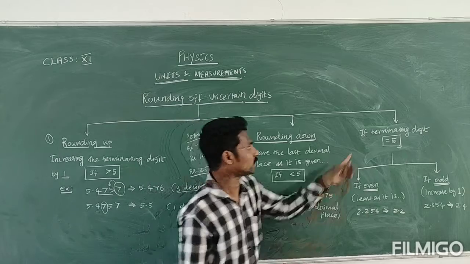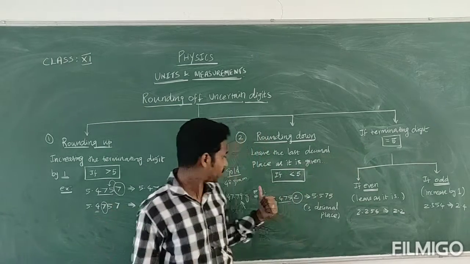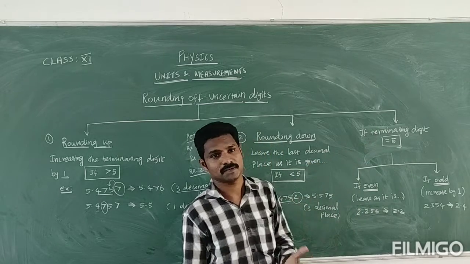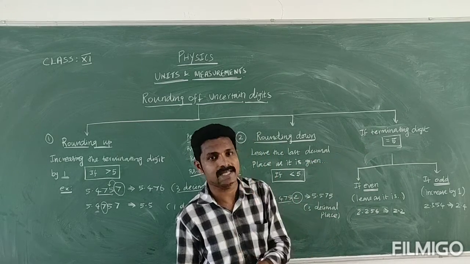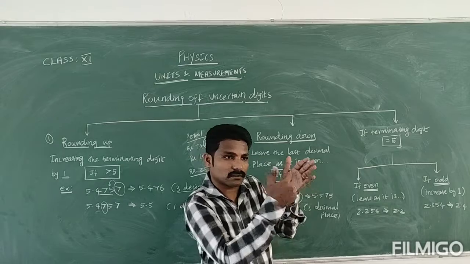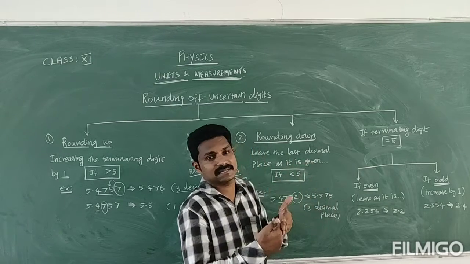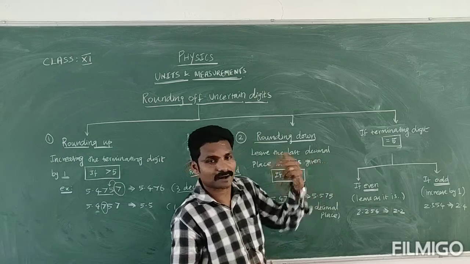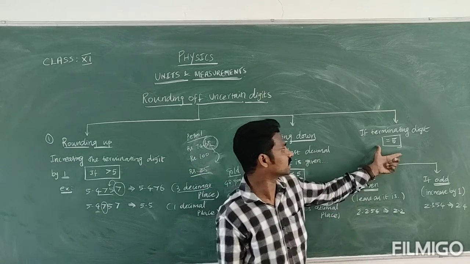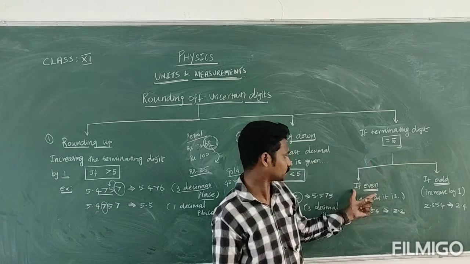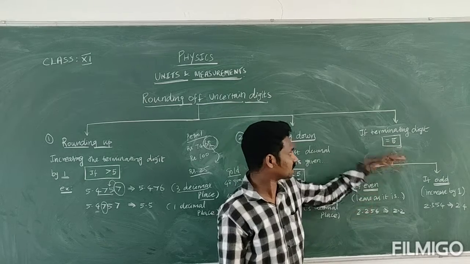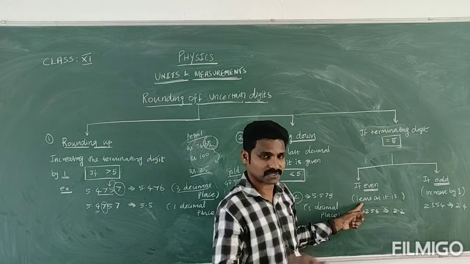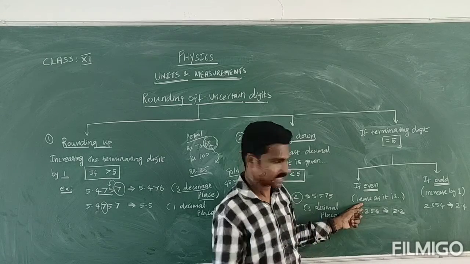Then the next one: greater than 5, less than 5, and suppose equal to 5. If the terminating digit is equal to 5, what will you do? Here you should follow two methods, depending on the preceding digit. Even number means one idea, and odd number means another idea. If the digit before the terminating digit is even, don't do anything. Just leave it as it is.